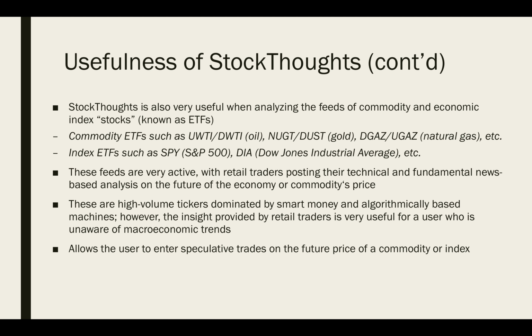These feeds are very active, and retail traders post their technical and fundamental news-based analysis on the future of the economy or commodities price. These are high-volume tickers dominated by smart money and algorithmically based machines. However, the insight provided by retail traders is very useful for a user who is unaware of macroeconomic trends. It also allows the user to enter speculative trades on the future price of a commodity or index.